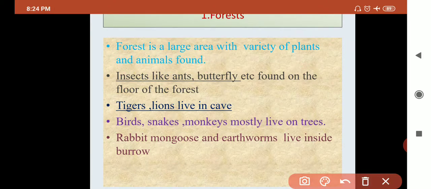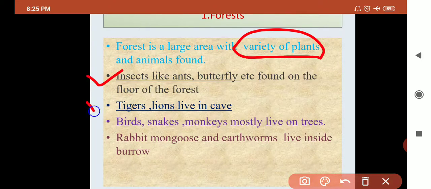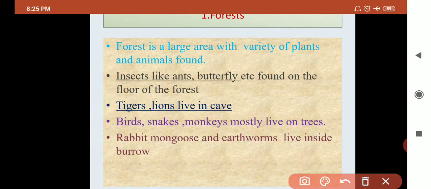If the plants are many, rainfall is also great. If the rainfall is more, then trees will be more. Then insects, wild animals, birds, and burrowing animals are found in the forest. Many animals live in the forest.